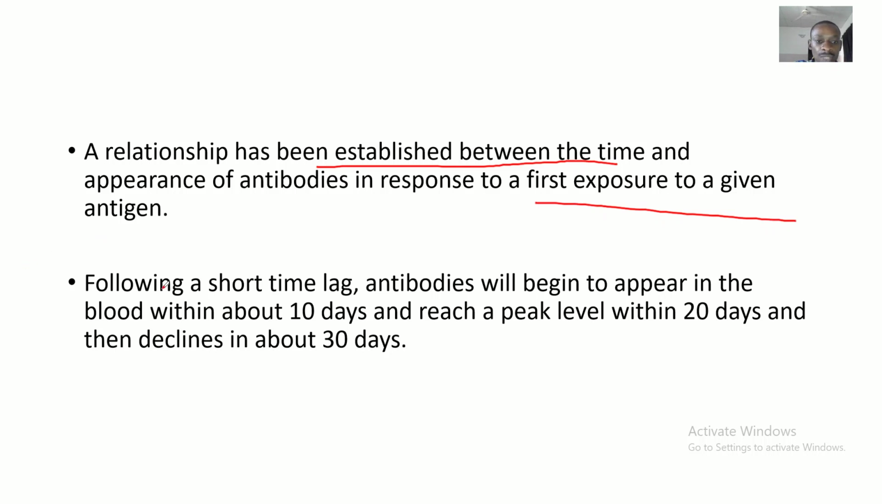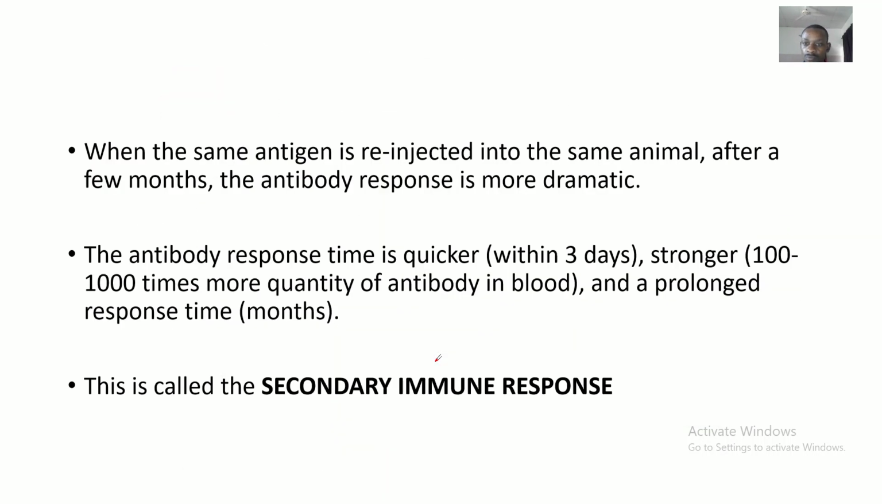Okay, so now we said that following a short time lag, the antibodies will begin to appear in the blood. That's on the first exposure, and this appearance will be about 10 days, okay, and it will reach a peak within 20 days, but then it will decline in about 30 days. These antibodies will go down in 30 days. So this is actually a relationship that we are establishing here, to the second appearance.